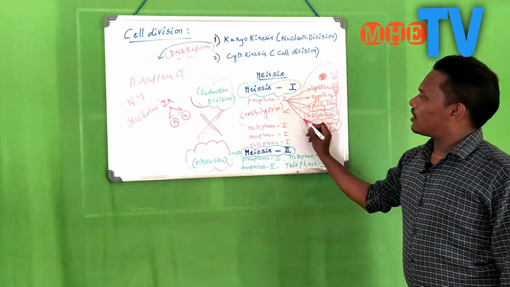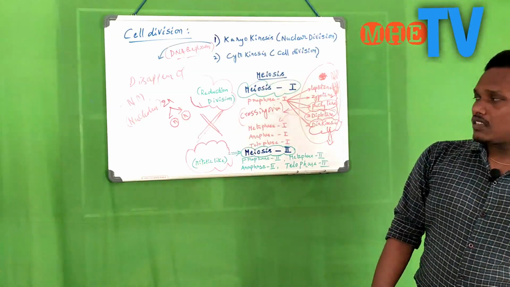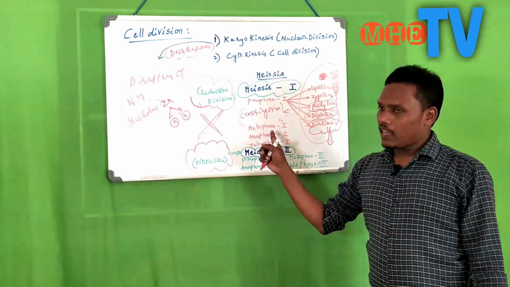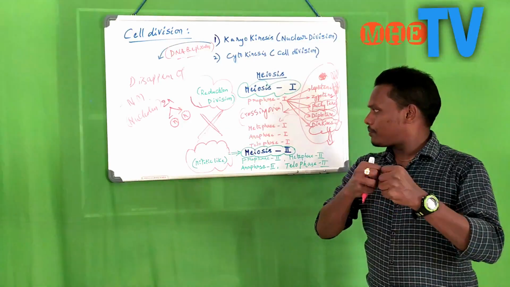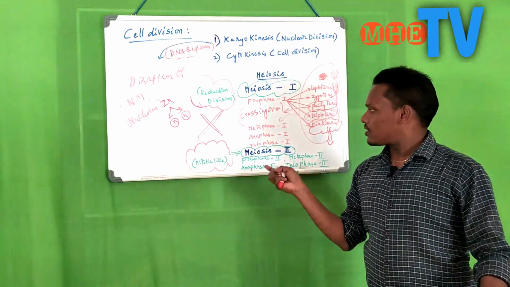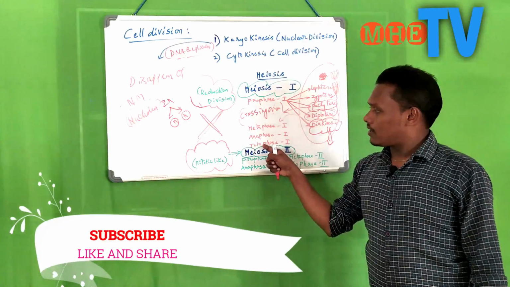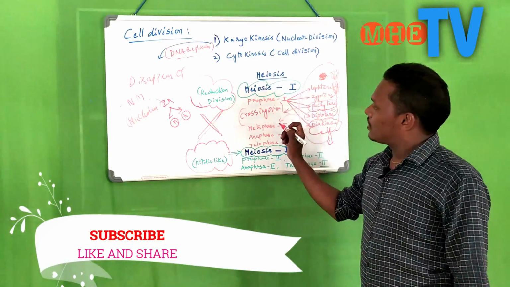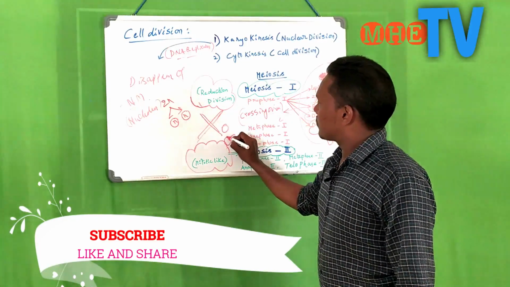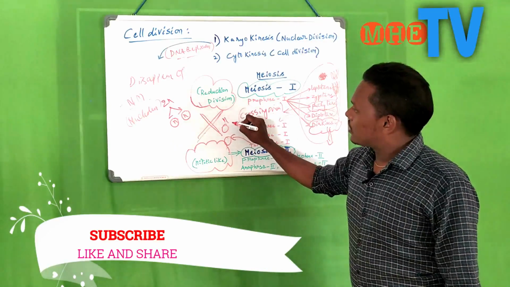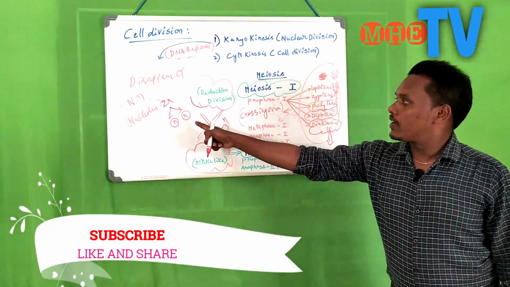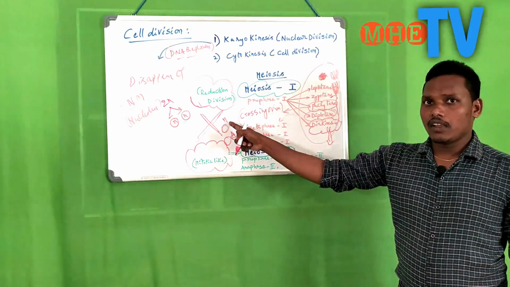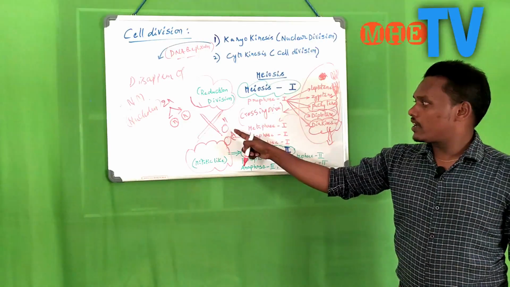After that, the cell enters the metaphase 1 stage, as we discussed already. In metaphase 1, cell plate formation is there. In anaphase 1, the spindle apparatus pulls the chromosomes towards opposite poles. The process continues and is called telophase. After telophase 1 of meiosis 1, we get two cells which are in the n stage. That means the chromosome number is reduced. That's why it is meiotic or reduction division. So two cells are formed, which are in the haploid stage.